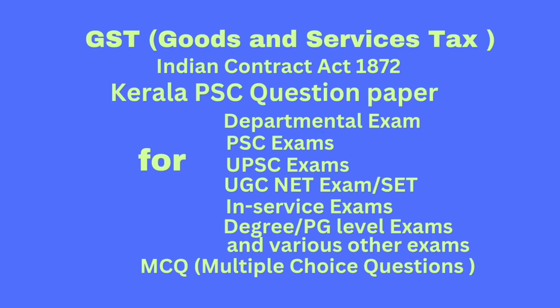Question number 59. Proper officer came to know that the registered person has wrongfully availed the composition scheme. He shall issue a notice to him in form dash to show cause within dash of the receipt of such notice why the option to pay tax under composition scheme shall not be denied. Answer, GST CMP 05, 15 days.